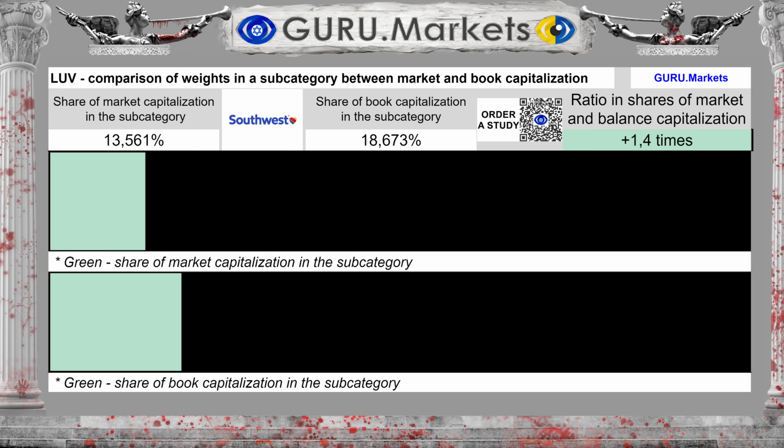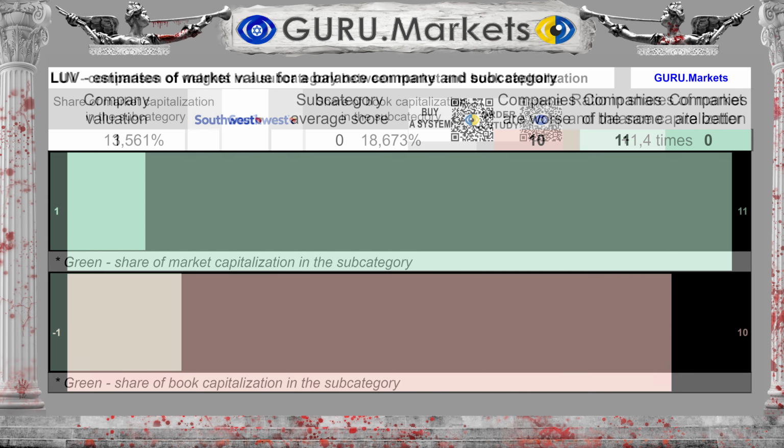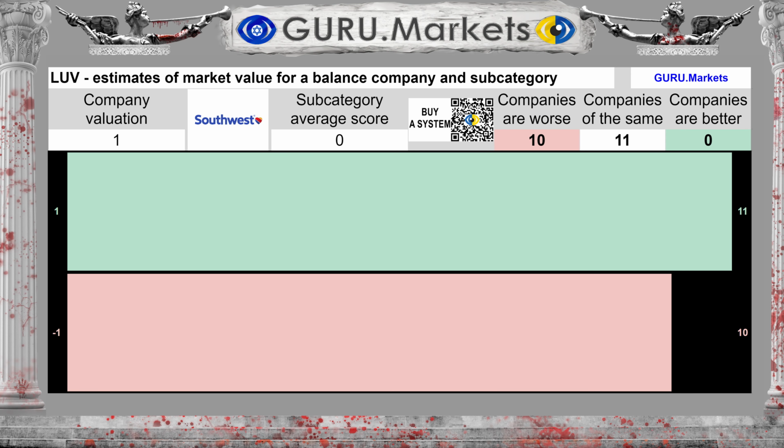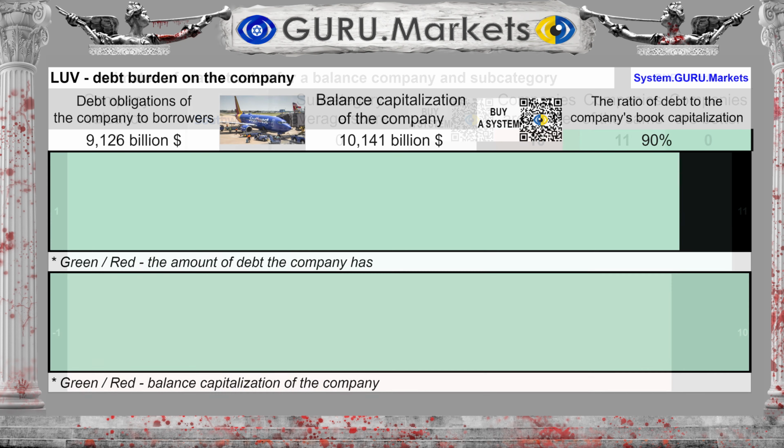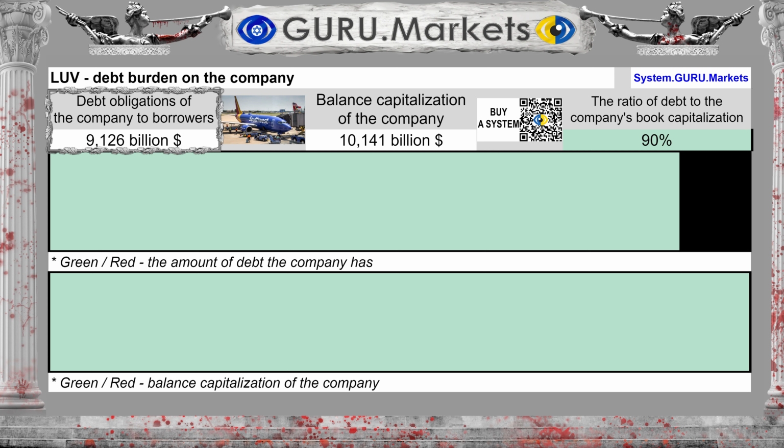The book value is 18.673%, which is 38% more than the share of market value. Assessment of the organization's share of the market and balance sheet capitalization of the subcategory: Good, 1 point.